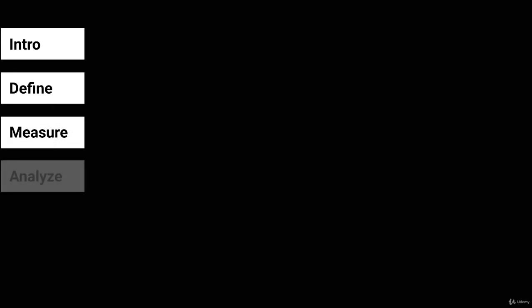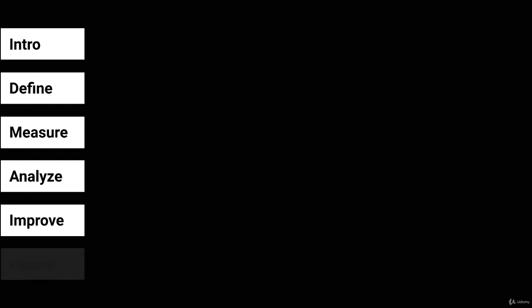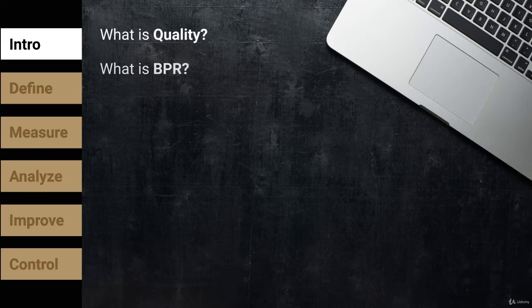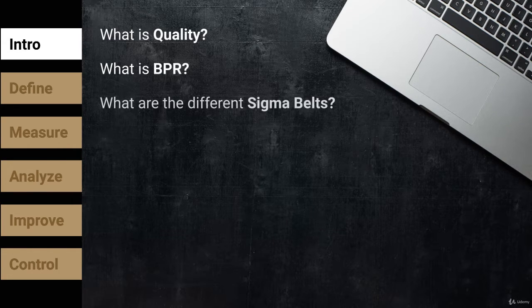You begin your journey with the introduction phase and then continue to go through the define, measure, analyze, improve, and control phase of the DMAIC roadmap. In the introduction phase, you will understand topics such as what is quality, what is business process reengineering or BPR, what are the different Sigma belts, what is Lean and Kaizen.